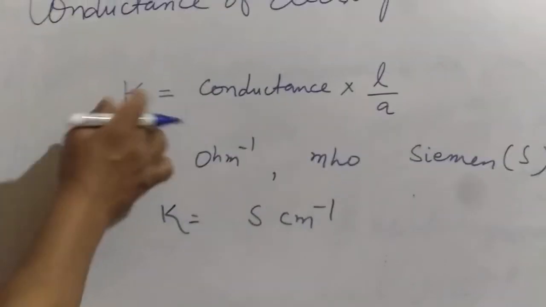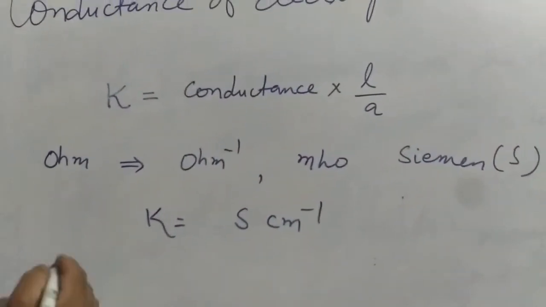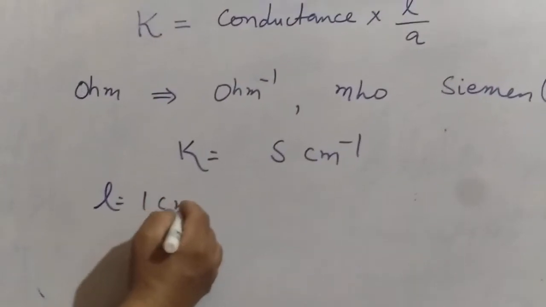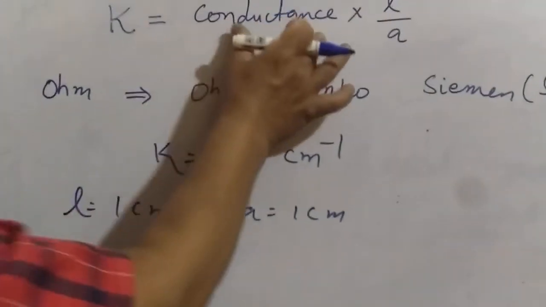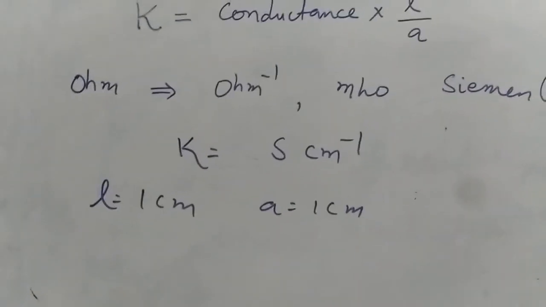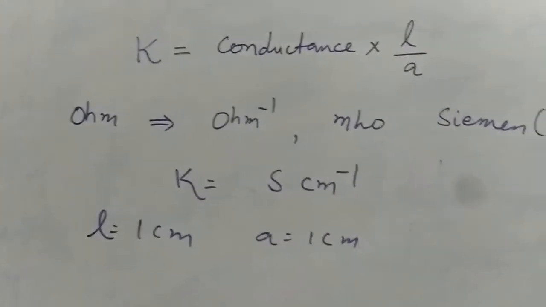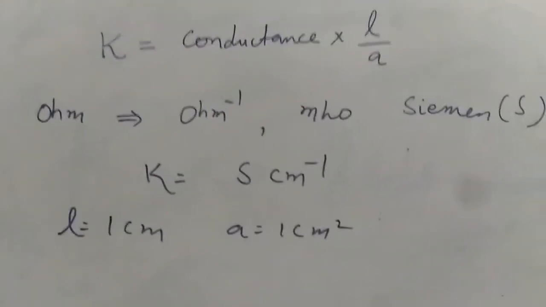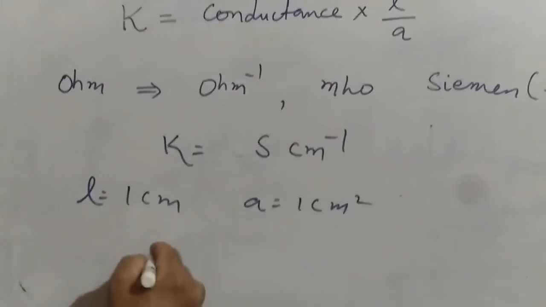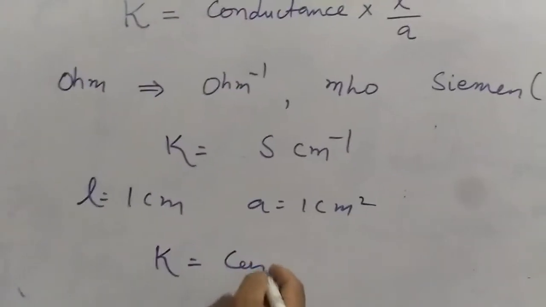Now again I am going to define this kappa. Again I will say L is equal to 1 centimeter, A is equal to 1 centimeter square, then conductance is equal to kappa.